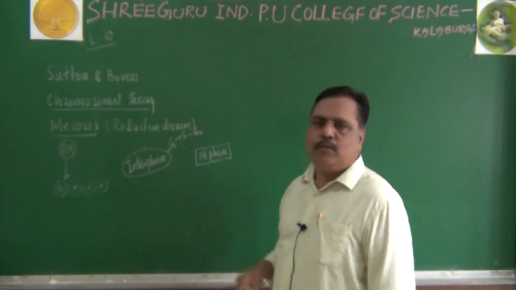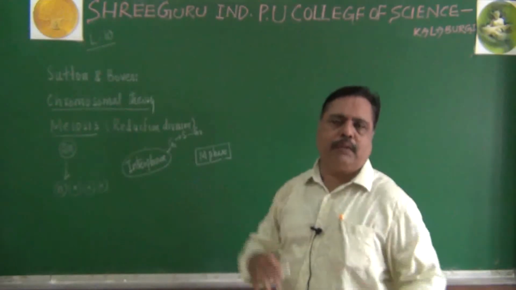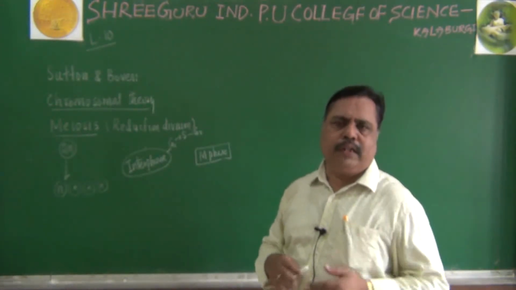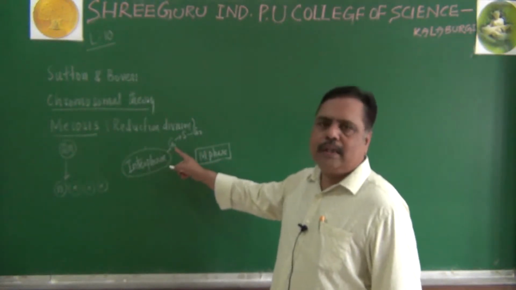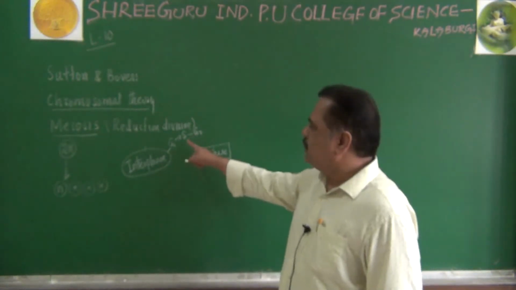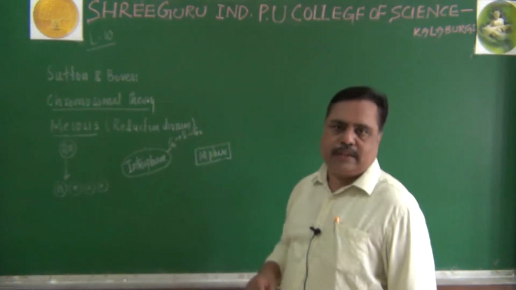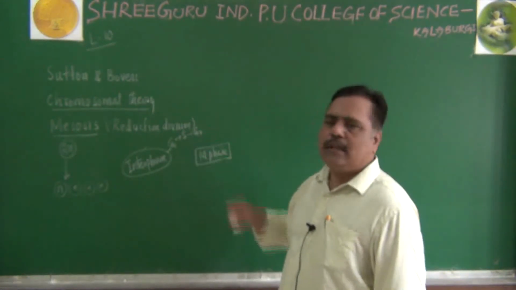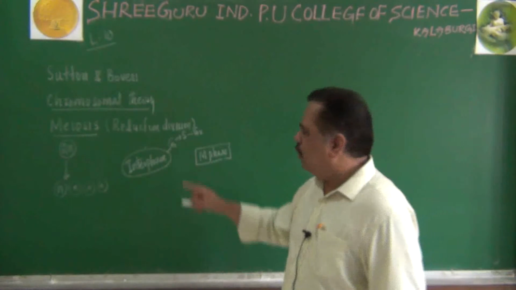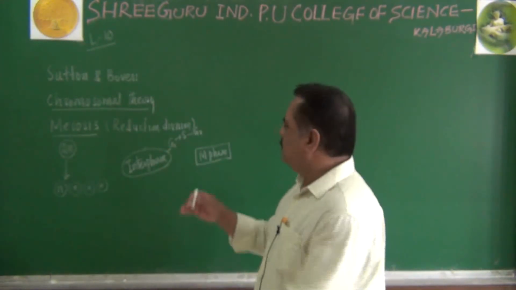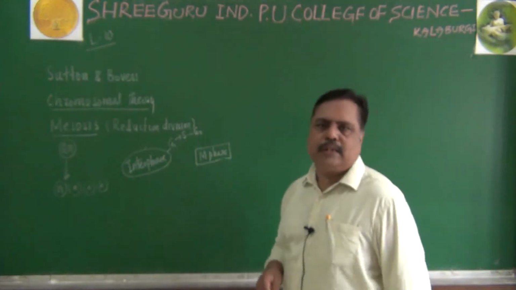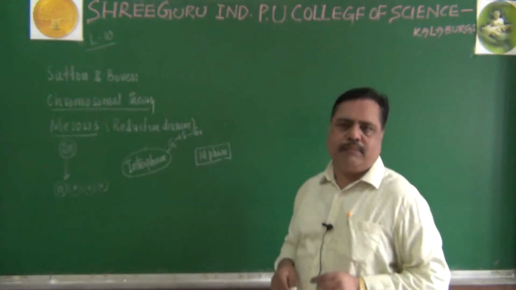G1, S and G2, like that, it will be further differentiated for the convenience of study here. G1 phase is otherwise called gap phase 1. S phase is otherwise called synthetic phase. You may recall this. G2 is called gap phase 2. Now, after completing G1, S and G2, the cell is ready to undergo meiosis and that is called M phase.